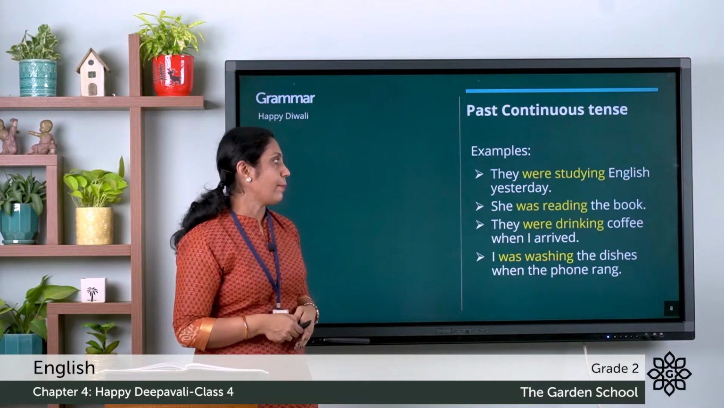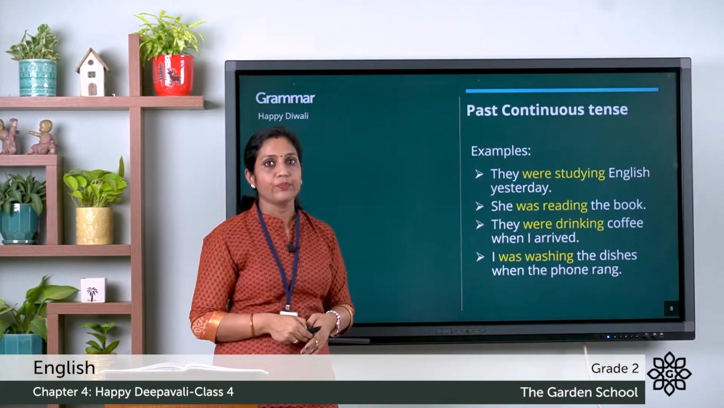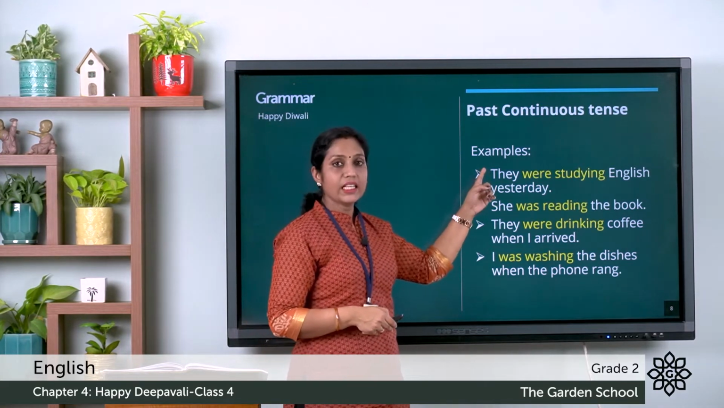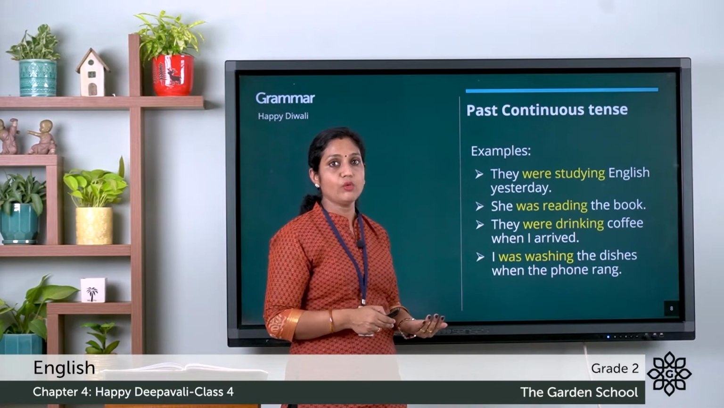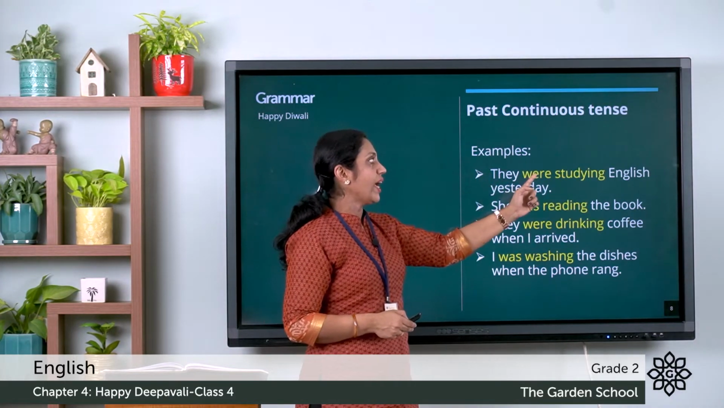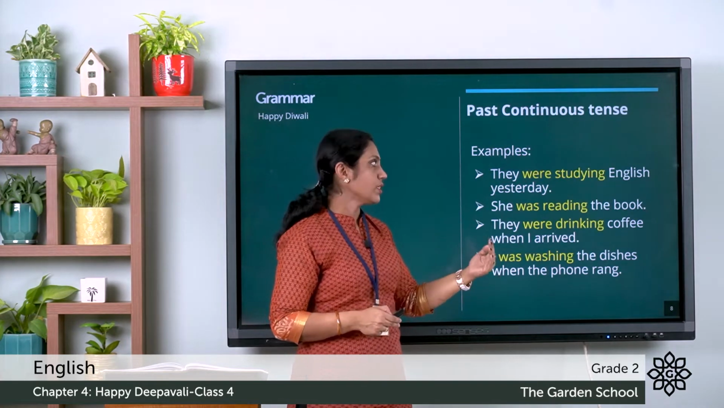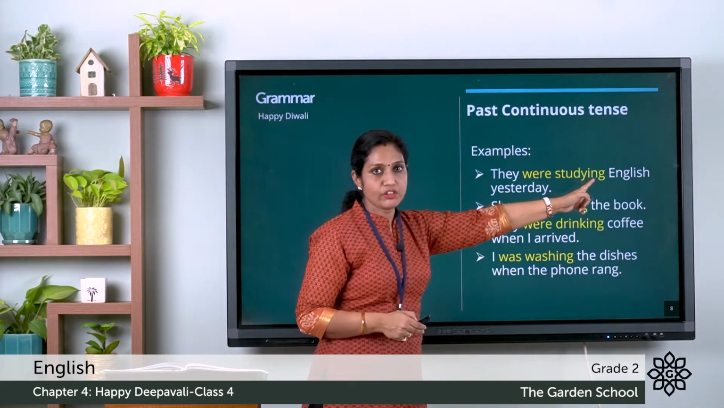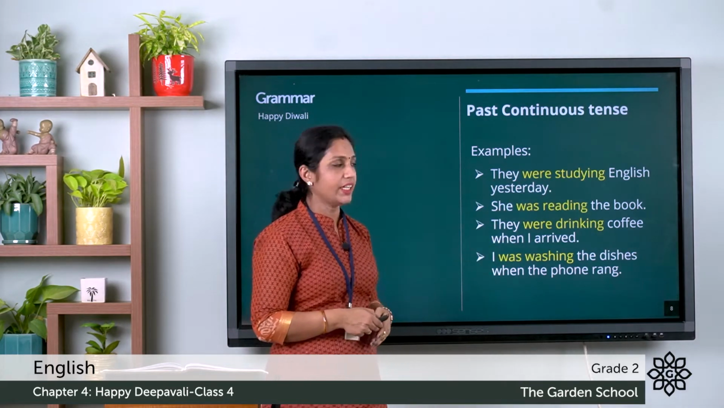Let's look at some more examples. They were studying English yesterday. So here the word they has been used. So which be verb do we have to use? We have to use the be verb were. They were studying. The verb is study. With the verb study, we used the ing form and it became they were studying English yesterday.